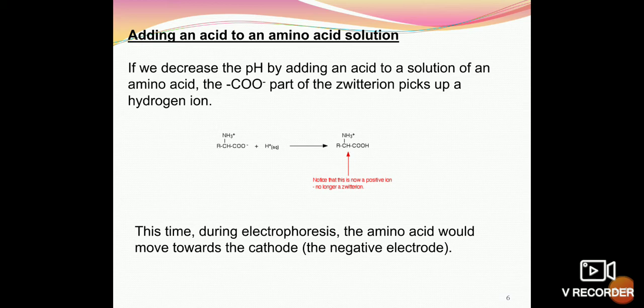Adding an acid to an amino acid solution. Now if we decrease the pH by adding an acid to a solution of an amino acid, the COO minus part of the zwitterion picks up the hydrogen ion. So what is going to be the result? This time during electrophoresis, the amino acid would move towards the cathode, the negative electrode. It means now there is only a positive ion existing. It is no longer a zwitterion.